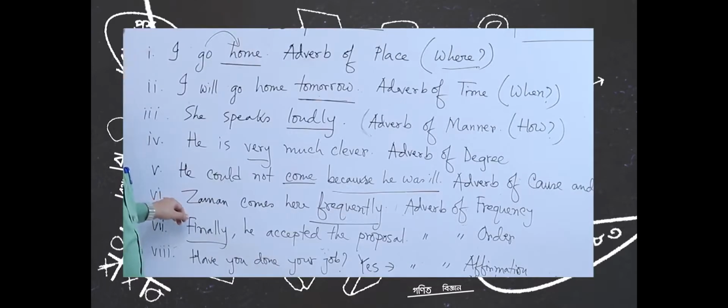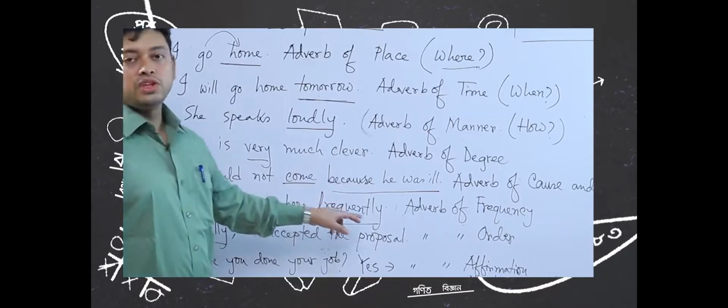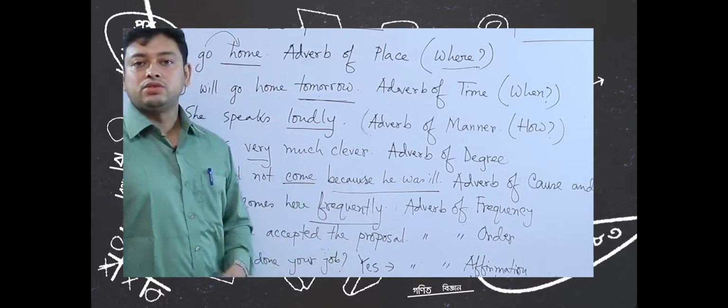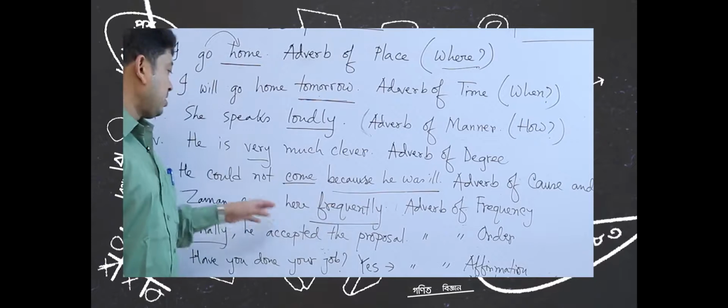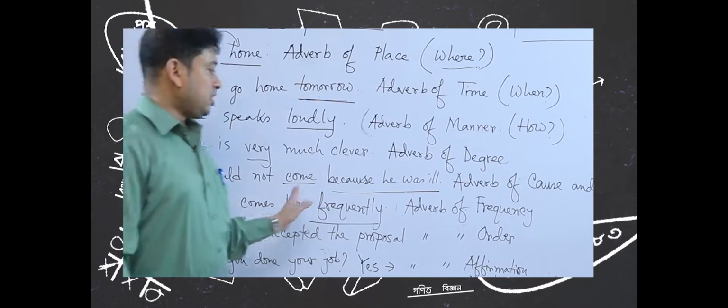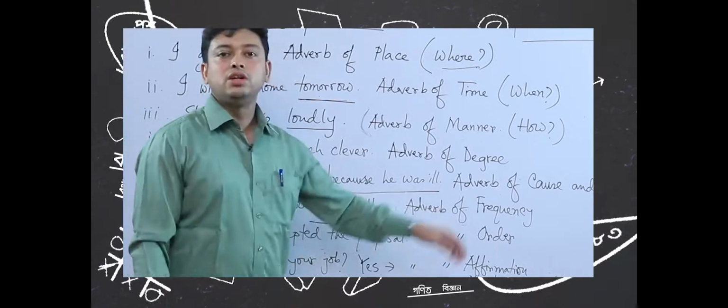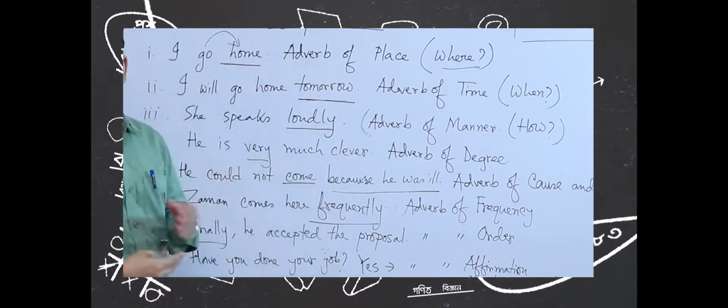Now, the 6th, Jaman comes here frequently. How often does he come? You ask the question to the verb. So, it gives the answer frequently. So, it is adverb of frequency, repeatedly is coming.